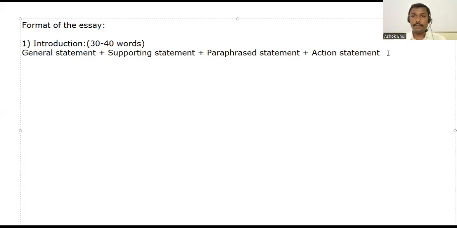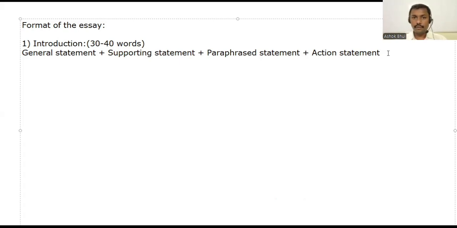That is your stand, what you're going to do. You agree, you don't agree, you support, you don't support. You feel the advantages are more or the disadvantages are more, or you feel it is both, like both points are to an equal extent. So it will be balanced.